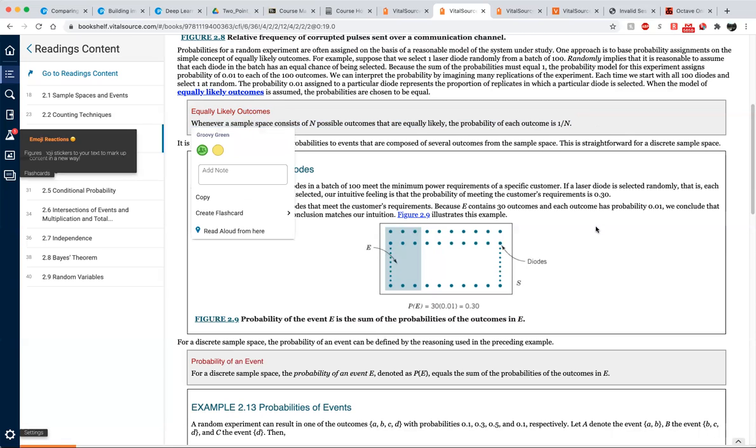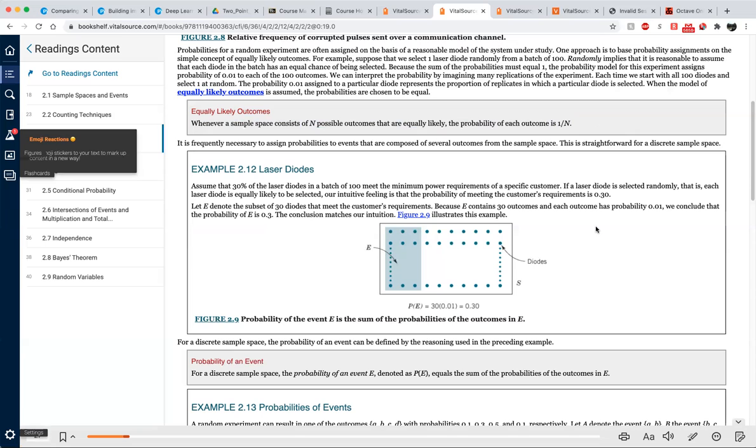I'll also introduce how to calculate the probability in the sense of statistical probability. Let E denote the subset of 30 diodes that meet the customer requirement. What is this? E is an event, right? What is an event? An event is a subset of the sample space consisting of outcomes we are interested in. Here we are not interested in all of the diodes. We're only interested in the 30 diodes satisfying the minimum power requirement, right?